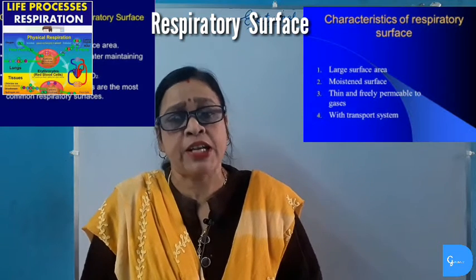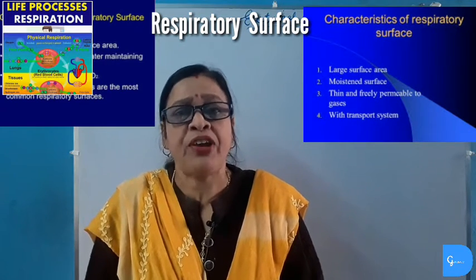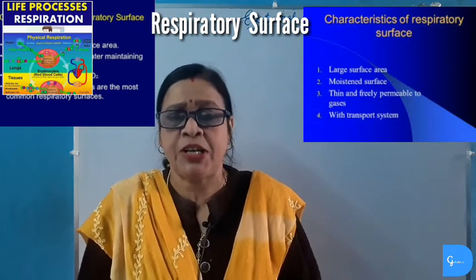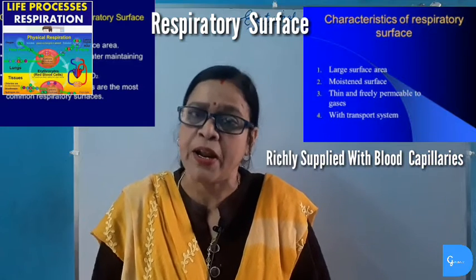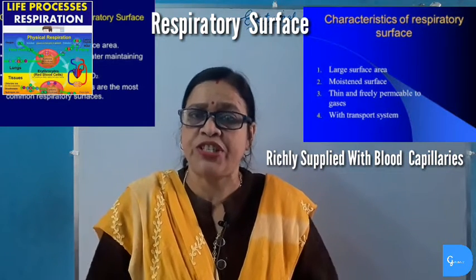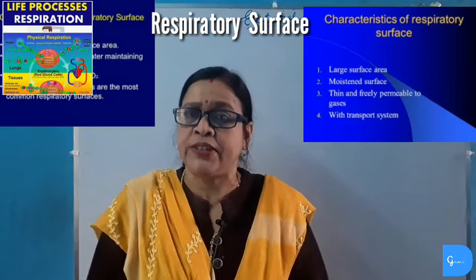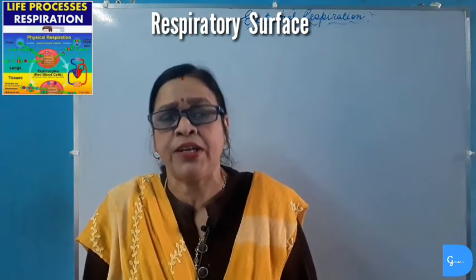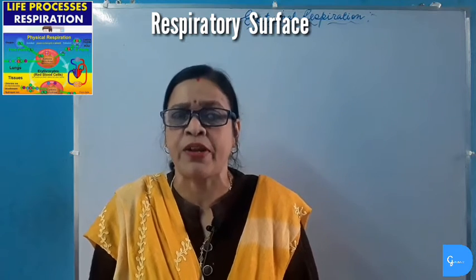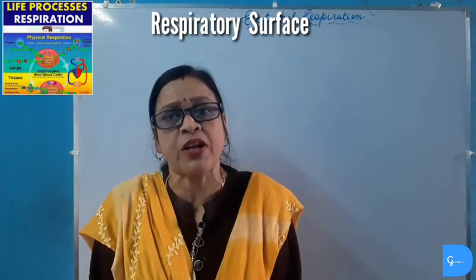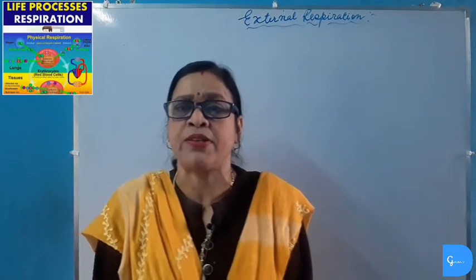Number three, the respiratory surface must be vascularized, that is, it must be supplied with blood capillaries so that the gas which is exchanged can be transported through blood to various parts of the body. Thus, we can see that there is similarity in respiratory surface in both aquatic as well as terrestrial animals. Now we will study some special respiratory organs in some animals.